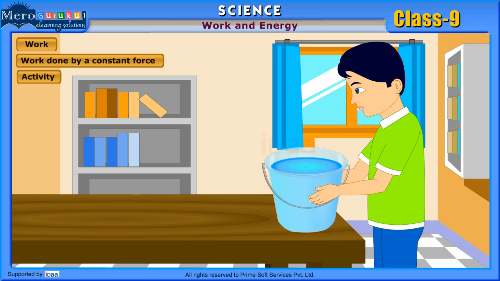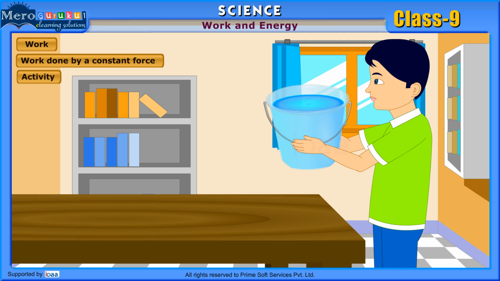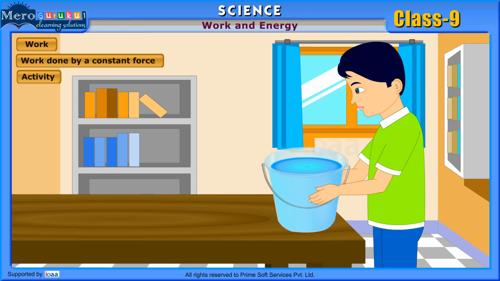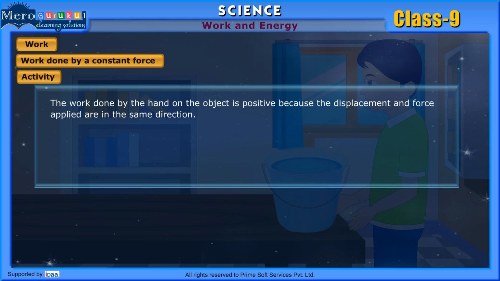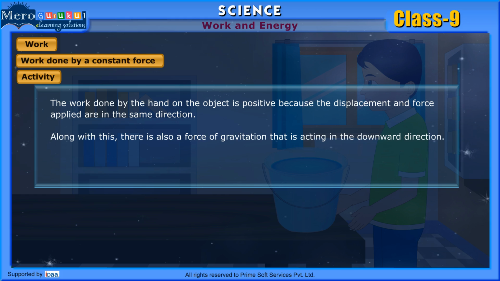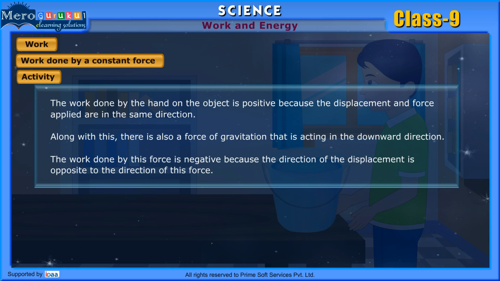For this activity, you will need an object that is light enough for you to move. Take the object and lift it into the air. When the object moves upwards, two types of work are done on it. The work done by the hand on the object is positive because the displacement and force applied are in the same direction. Along with this, there is also a force of gravitation acting in the downward direction. The work done by this force is negative because the direction of the displacement is opposite to the direction of this force.